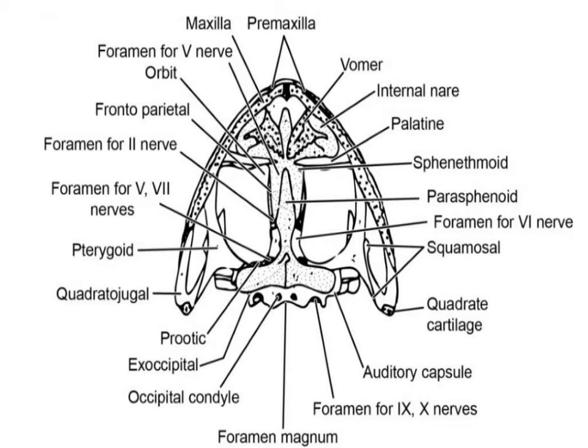It encloses the brain, and it has small apertures called foramina for the passage of the cranial nerves and blood vessels. You can see small openings known as foramina, which help in the passage of cranial nerves and blood vessels.